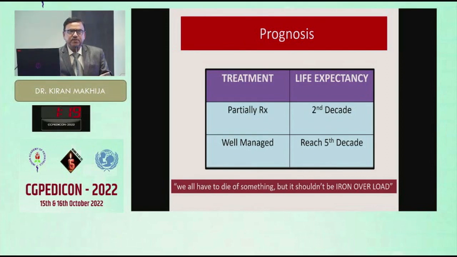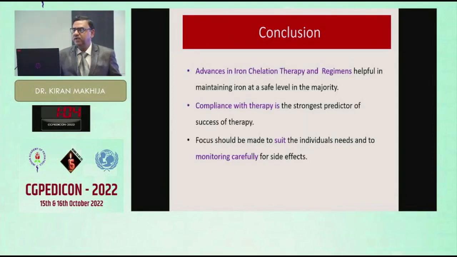Prognosis: partially treated. As you know, the toxicity is there. The second decade of life is dangerous. If it is well managed, then the patient can live up to the 5th decade of life. We all have to die of something, but it should not be the iron overload. The conclusion is that advances in iron chelation therapy and regimens help in maintaining iron at a safe level in the majority. Compliance with therapy is the strongest predictor of success. Focus should be on individual needs, and patients have to be monitored carefully.